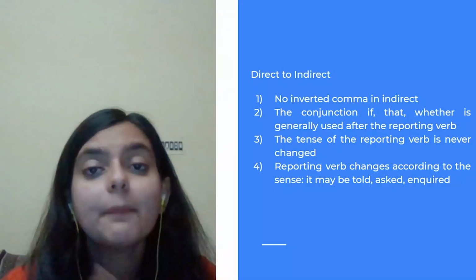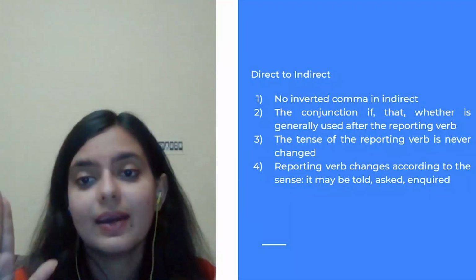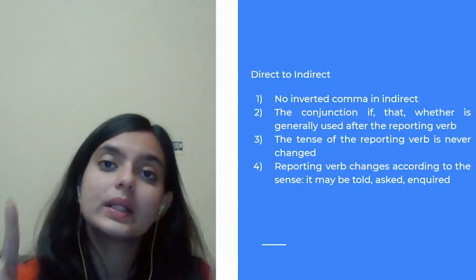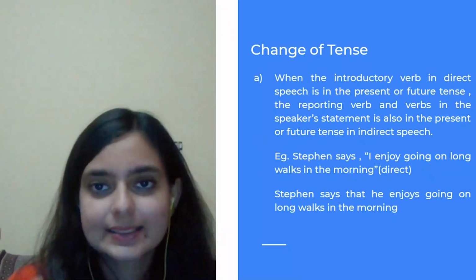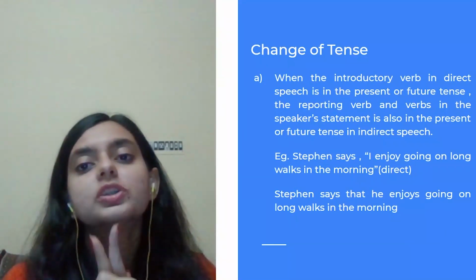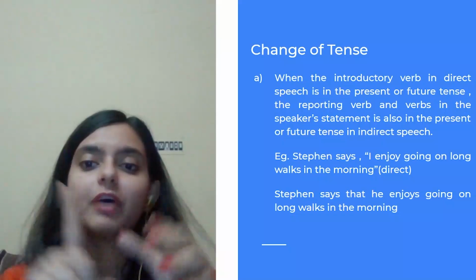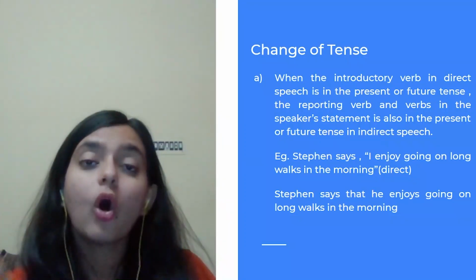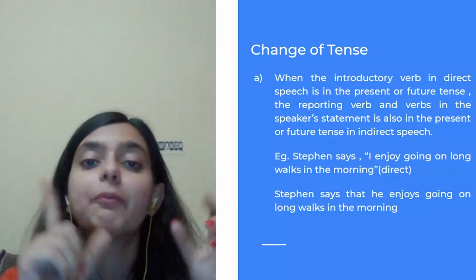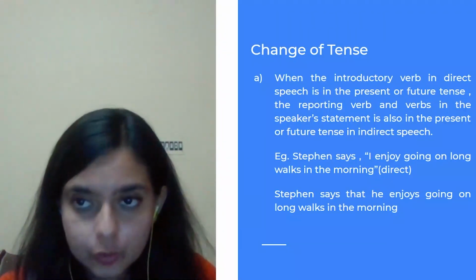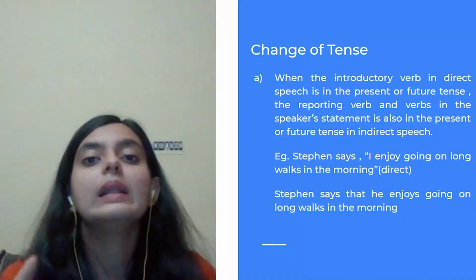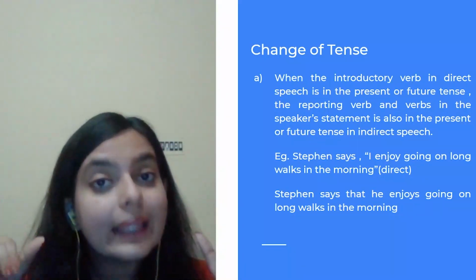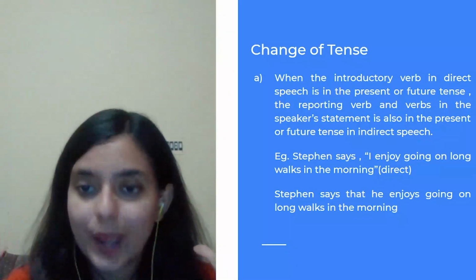Rules number 3 and 4 are very, very, very important. Please take care, because this is the area where students tend to commit mistakes. Now, how to change the tense? First, suppose the introductory verb or the reporting verb is in present tense or future tense, then there will be no change in the tense of the speech within the inverted commas as well.